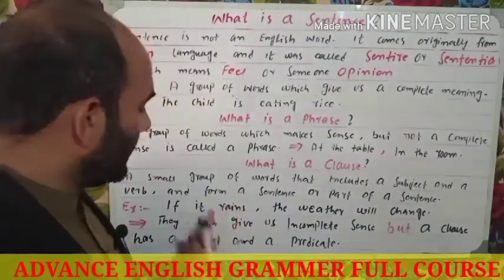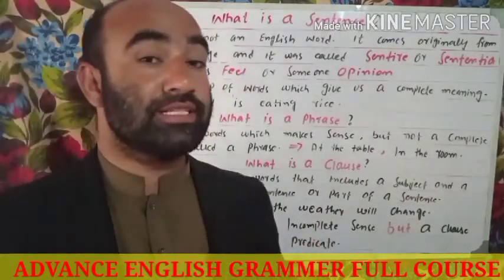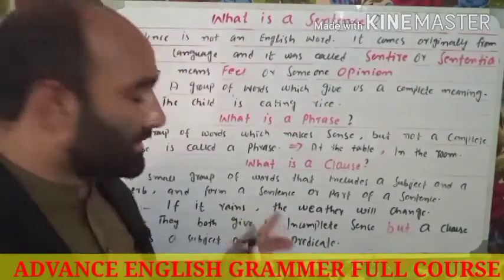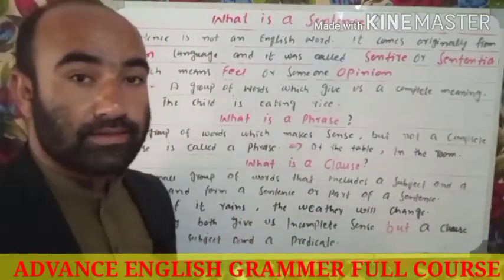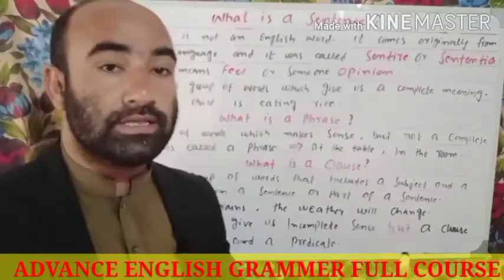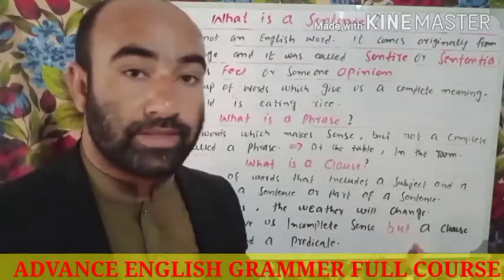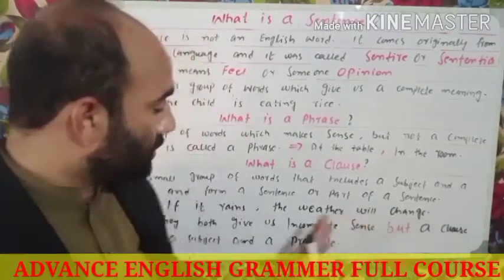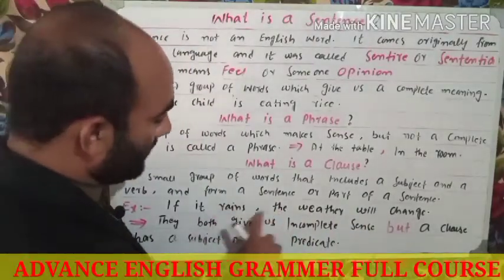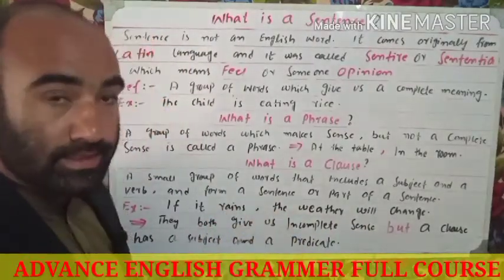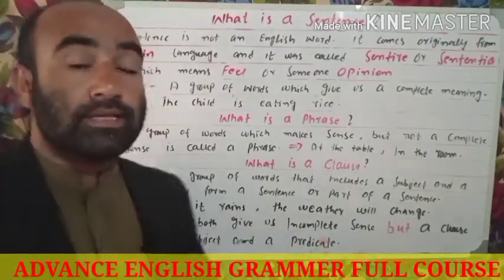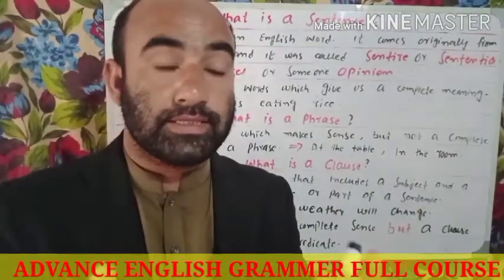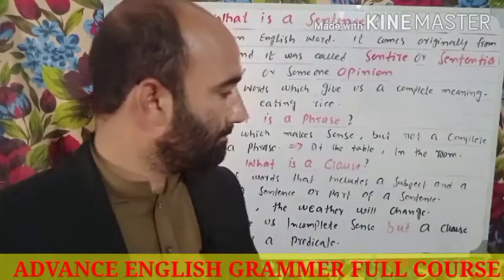For example, if it rains, the weather will change. If I remove the second part, if it rains, no meaning is coming from this. No sense is coming from this. So whenever we join these two clauses, it gives us a complete sense, a complete meaning.